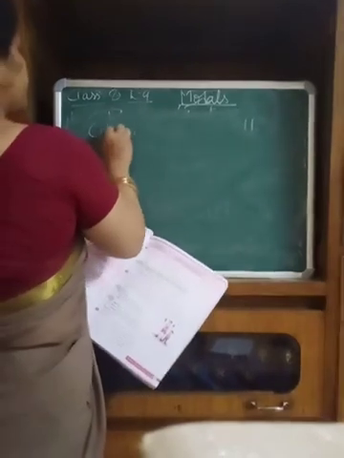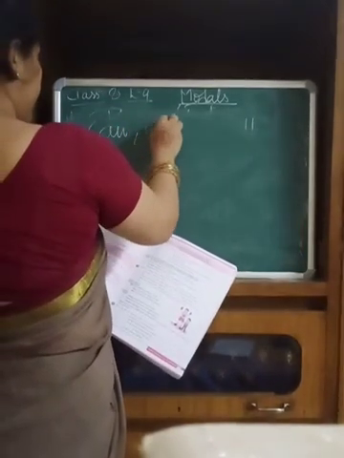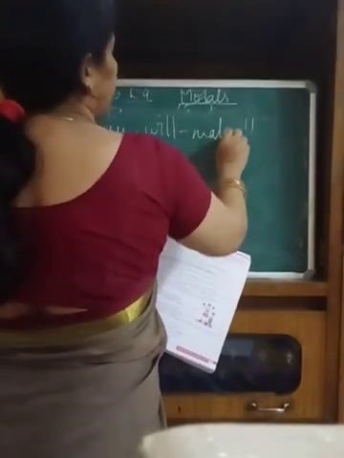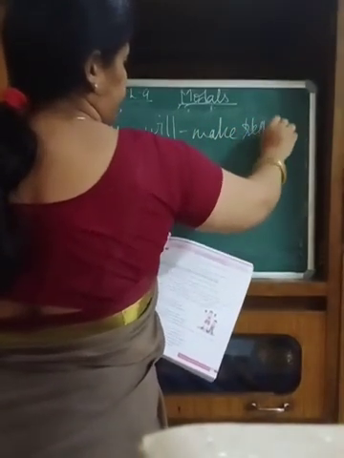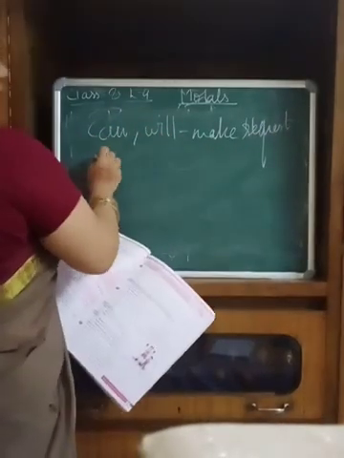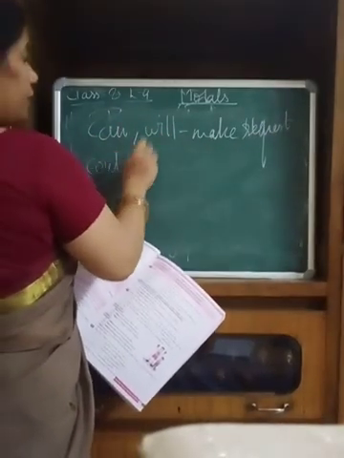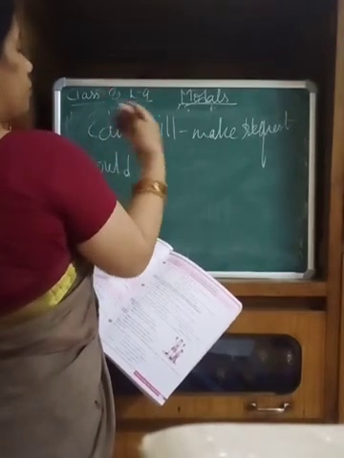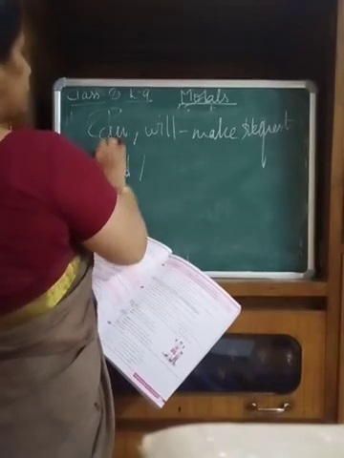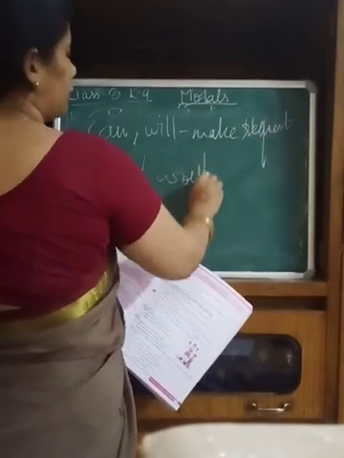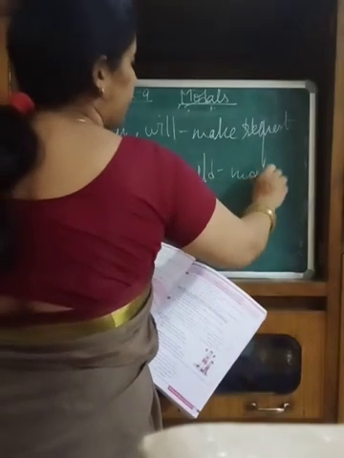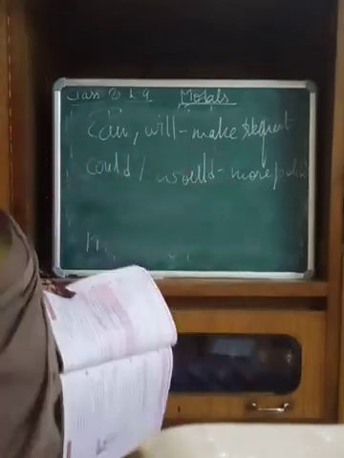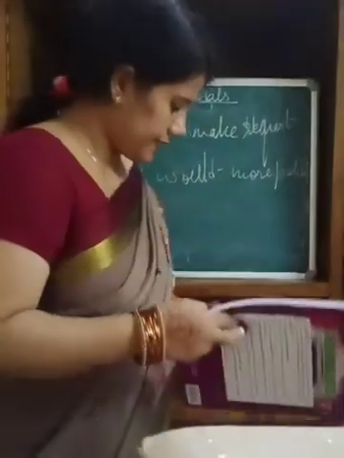And when we are using could, I told you that when we are giving a suggestion also, then we are using could. But when we want to be more polite, then we can use could and would, comparatively, rather than can and will.